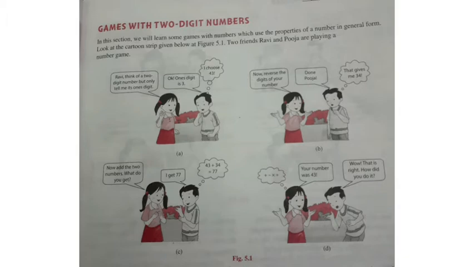Now, Exercise 5.2: run the game with 2-digit numbers on the following numbers: 23, 73, 47 and 58. This is your activity.